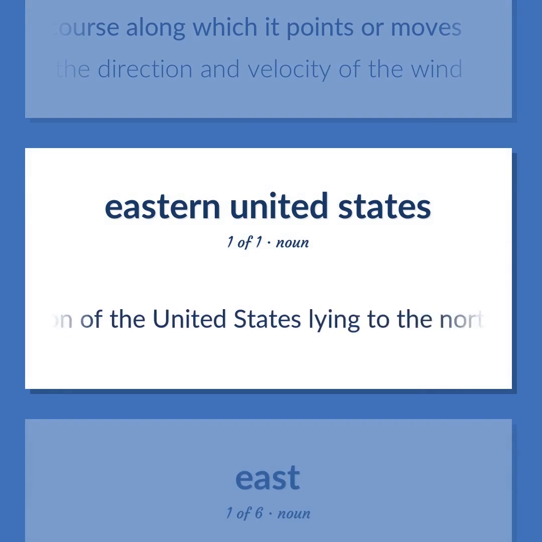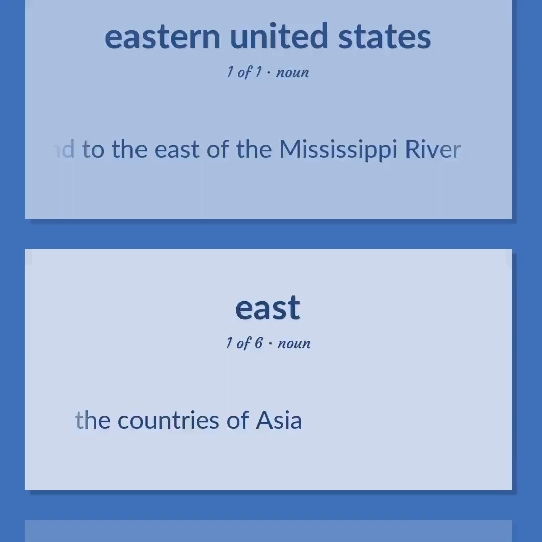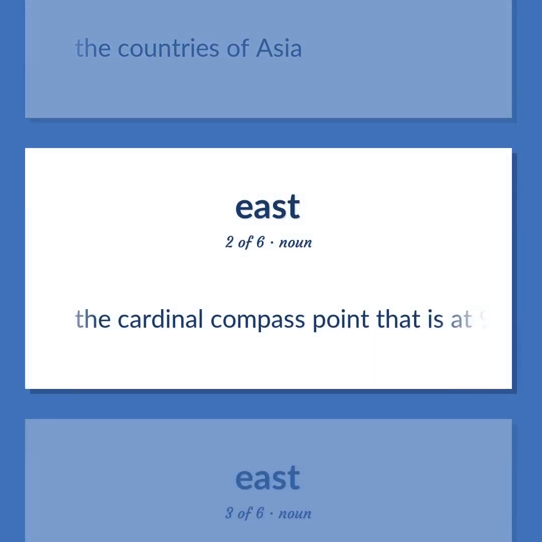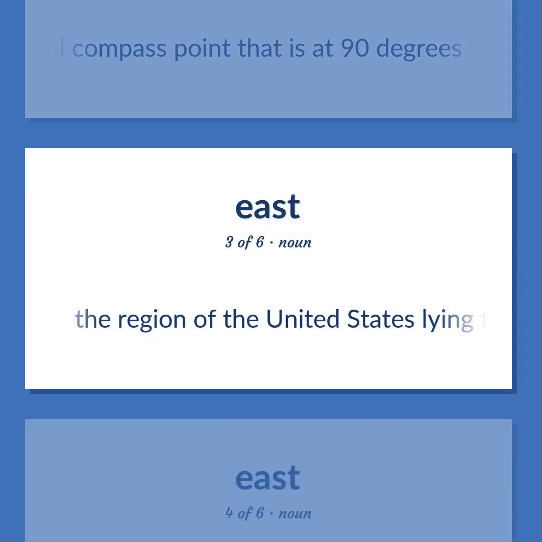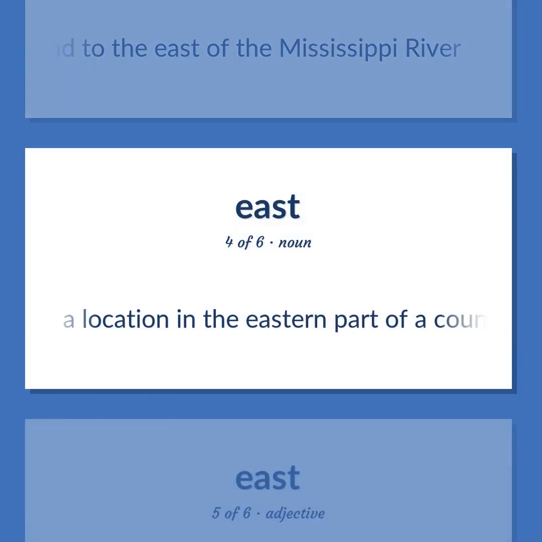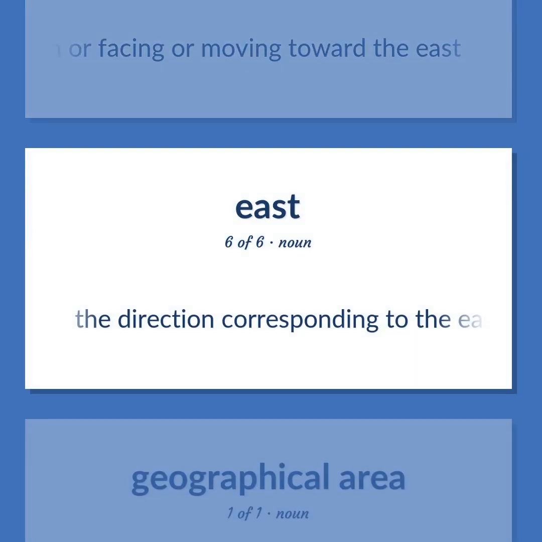The region of the United States lying to the north of the Ohio River and to the east of the Mississippi River. The countries of Asia. The cardinal compass point that is at 90 degrees. A location in the eastern part of a country, region, or city. Situated in or facing or moving toward the east. The direction corresponding to the eastward cardinal compass point.